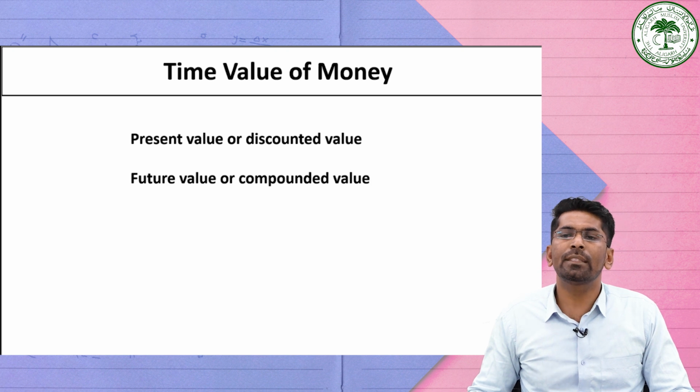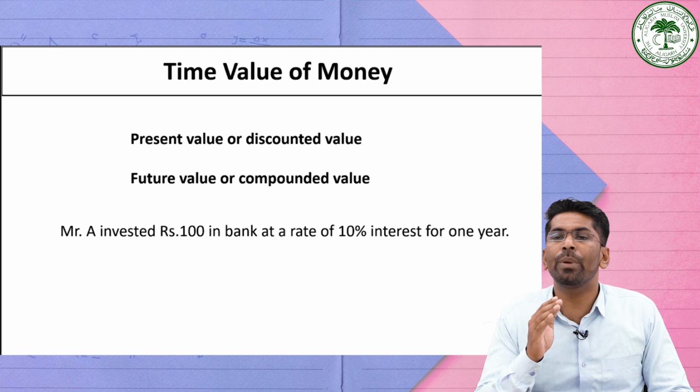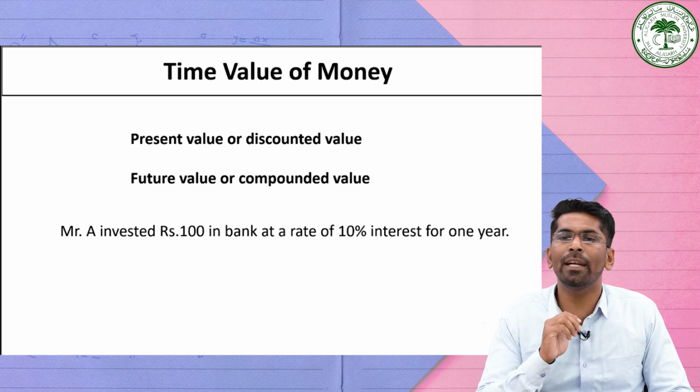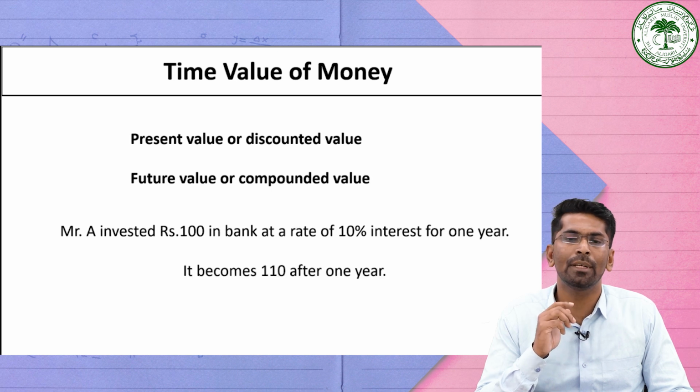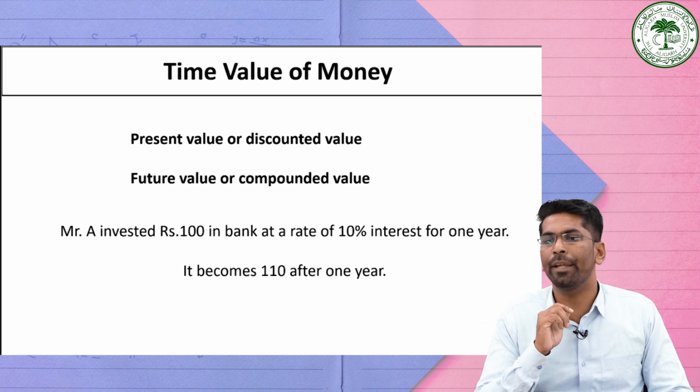Let us consider one simple example. Mr. A invested rupees 100 in a bank at the rate of 10% for 1 year, and it becomes 110 after 1 year because the rate of interest is 10% for the 1 year.